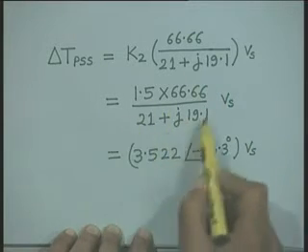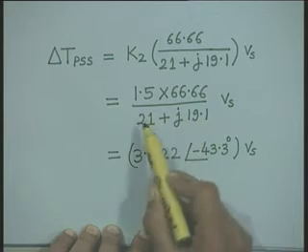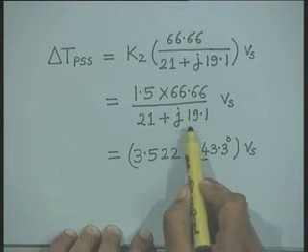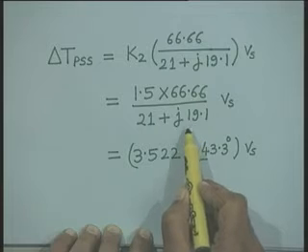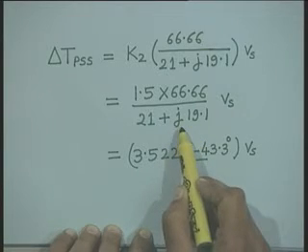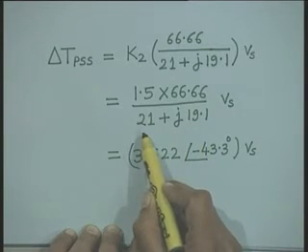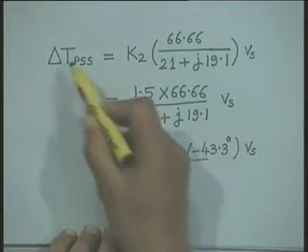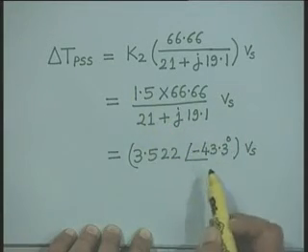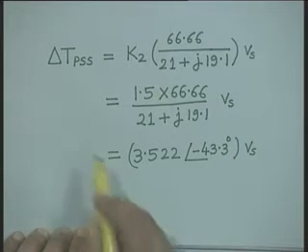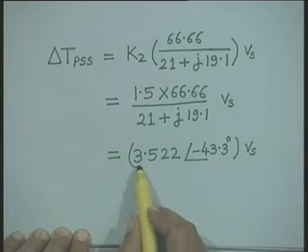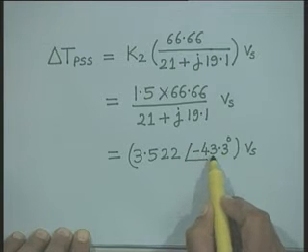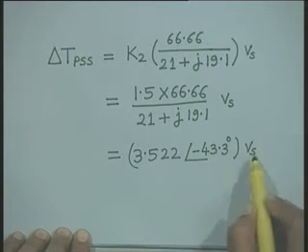Find out the phase angle of the denominator. For example, in this case, the phase angle of this denominator term, say theta, is tan inverse of 19.1 divided by 21. And therefore, the net phase angle of this function will come out to be negative. Therefore, delta T PSS is obtained as 3.522 with a phase angle of minus 43.3 degrees, into Vs.